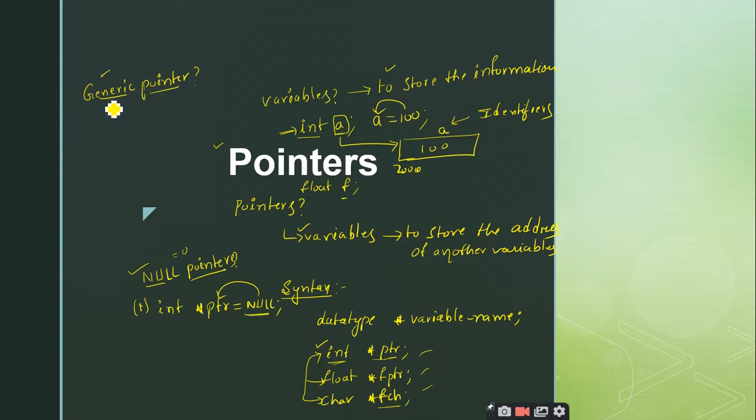It is common, right? So it is a common pointer. That means this pointer can be used to store the address of any other variable. No restrictions. You don't have to store only the integer variable address, or only floating point variables, or only character variables. All these restrictions are not there. You can store the address of any variable. So the generic pointer can store the address of an integer variable, a floating point variable, or a character variable also. Such type of pointers are called generic pointers.